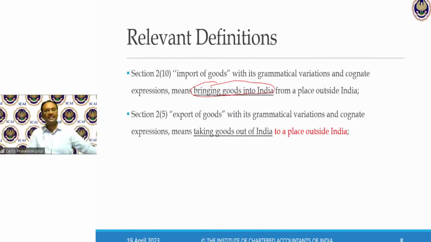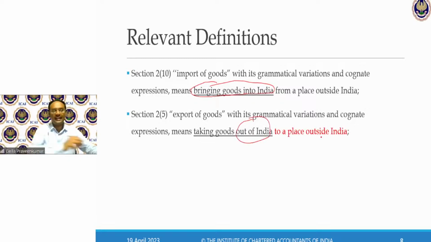Write only this definition. This is good enough. It may be tested for 3 marks just to test your concepts. Final level, expect unexpected questions. Don't judge on the basis of the 3 marks. Should I elaborate an entire full page? Export of goods with its grammatical variations and complete expressions means taking goods out of India. Goods into India, out of India.